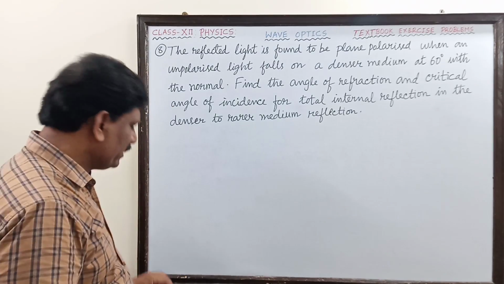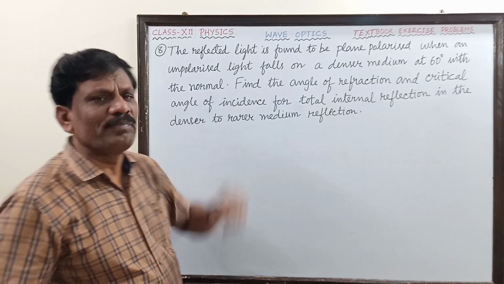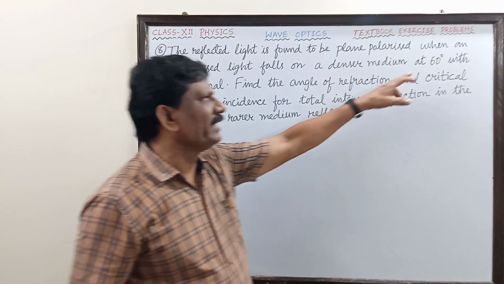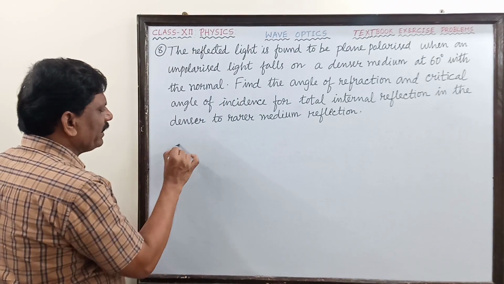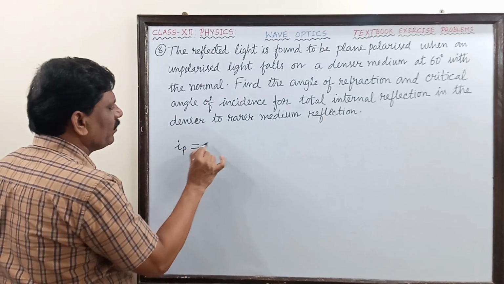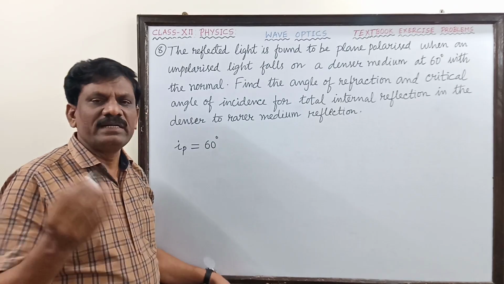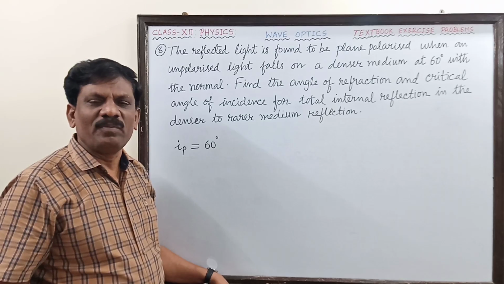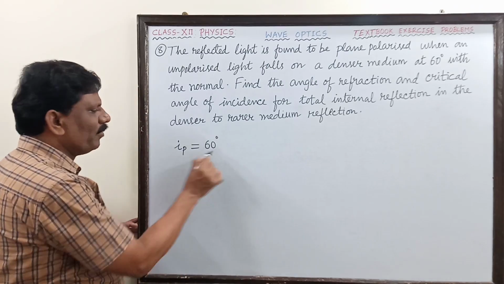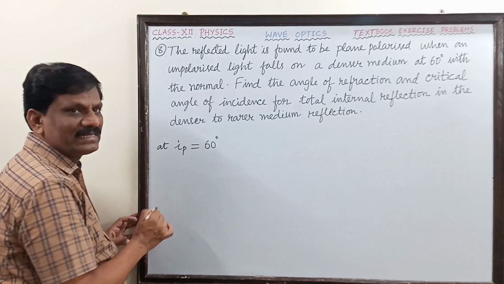Okay. So it is very clearly given that when unpolarized light falls on a medium, it is getting plane polarized, for which the angle of incidence is what? 60 degree. So the angle of polarization IP is equal to 60 degree. So we have studied Malus and Brewster's explanation about polarization by reflection at polarizing angle. At polarizing angle, that is IP equal to 60 degree.